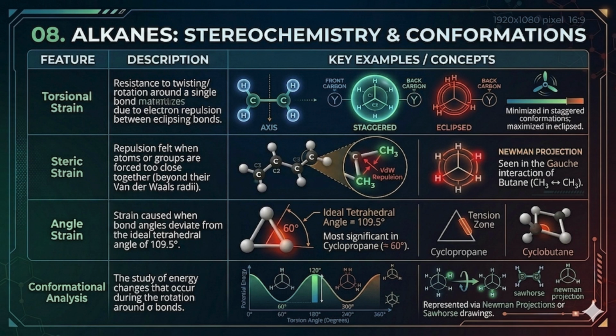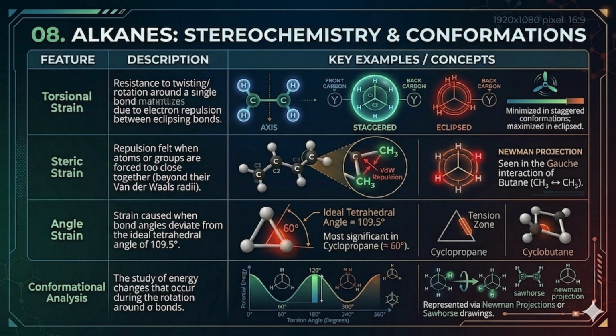Next is steric strain. While torsional strain is about overlapping bonds, steric strain is about physical, spatial crowding. It's the repulsion felt when atoms or bulky groups are forced too close together, specifically, beyond their natural van der Waals radii. The classic example shown on the right is the gauche interaction in butane, where those two large CH3 methyl groups are rotated just a bit too close for comfort.